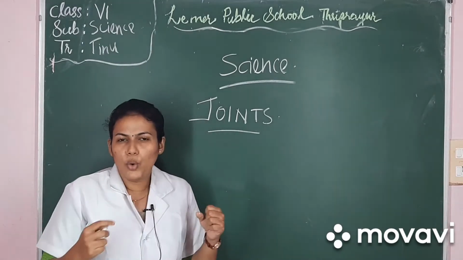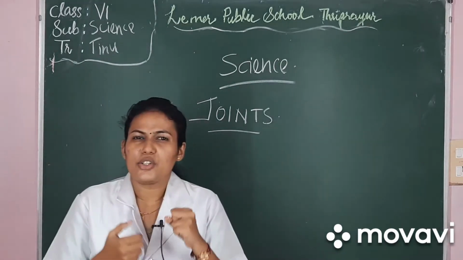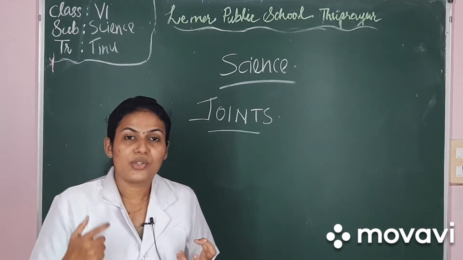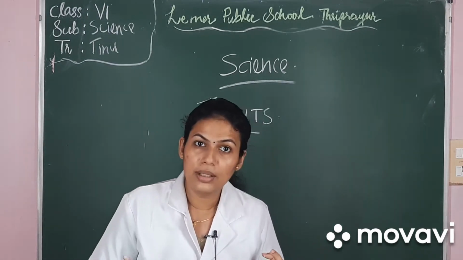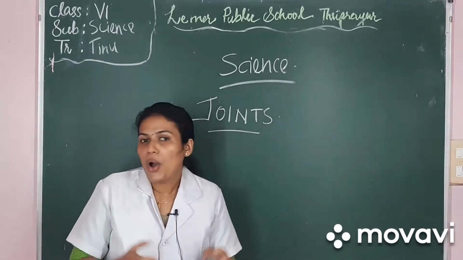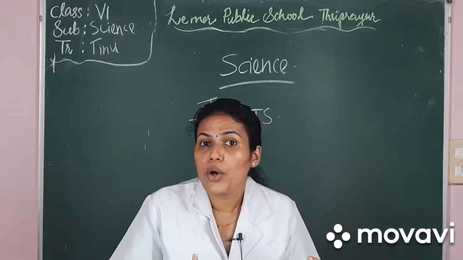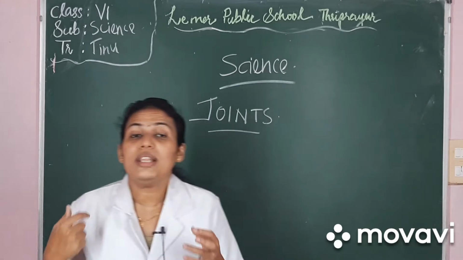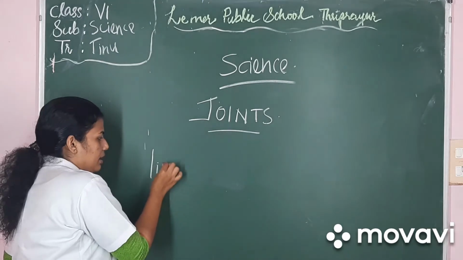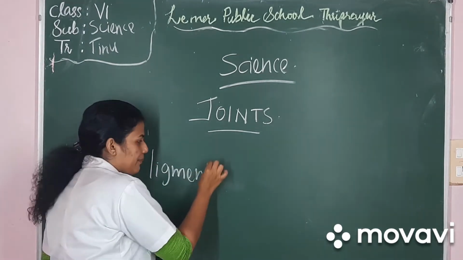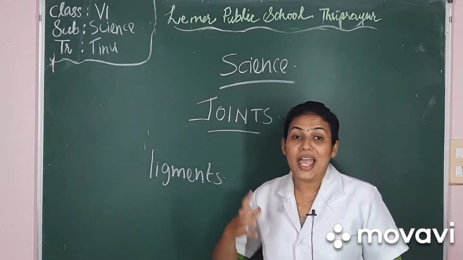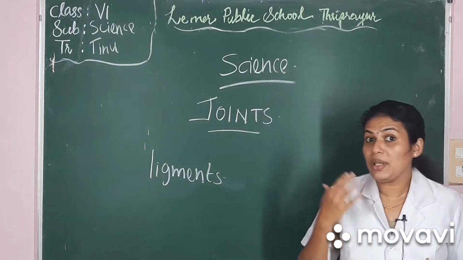We know that our bones are so strong, isn't it? They are so rigid, so it's impossible to move the bones as such. So in order to make the bones movable, joints are present in between the bones, and two or more bones are joined together with the help of elastic tissues called ligaments. So, what are ligaments? Ligaments are the bands of elastic tissues present between the bones.